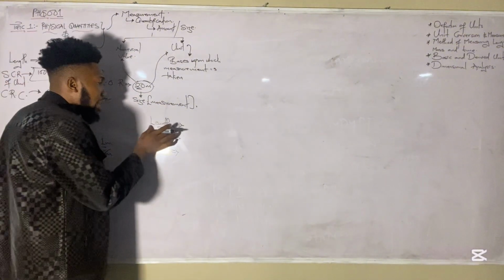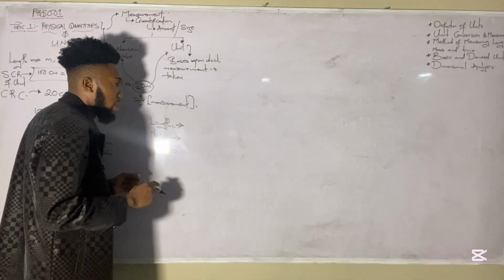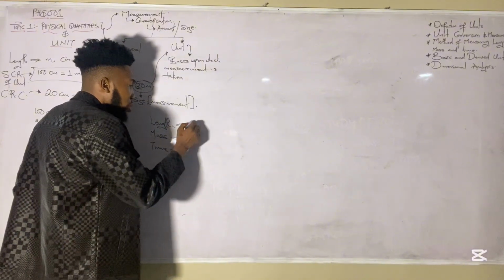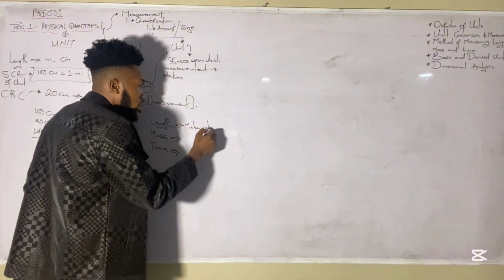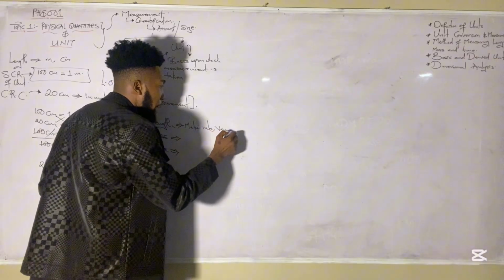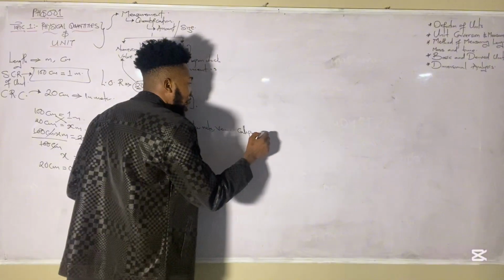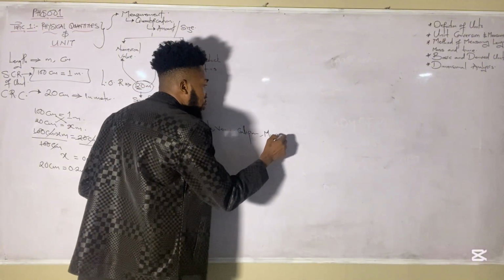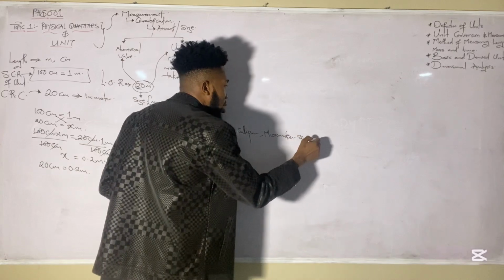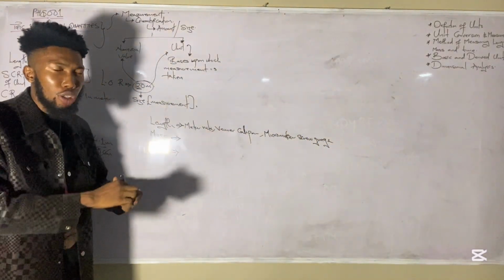Now, when you want to measure the length of a material, you can make use of your tape rule, or your meter rule rather. You can make use of the vernier caliper. You can make use of the micrometer screw gauge. Yes, you can make use of that. There are so many other things you can make use of, a lot of them like that.